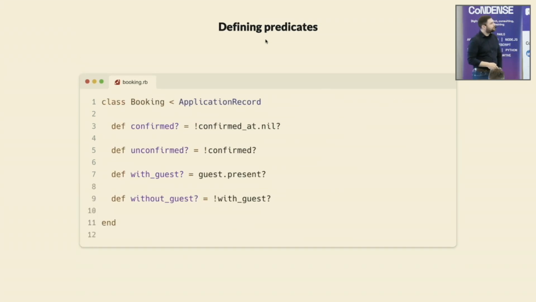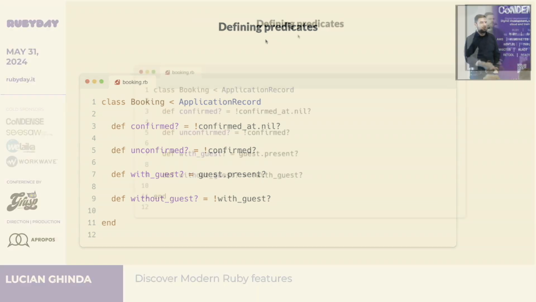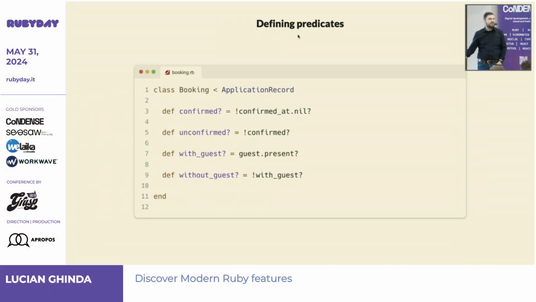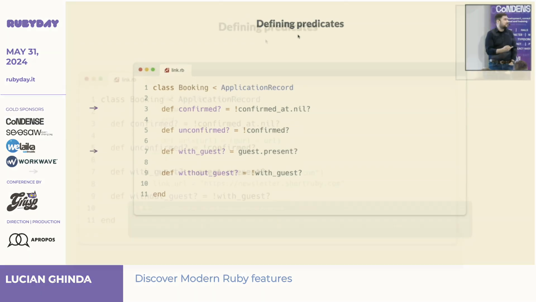Just presenting some code. And you can define predicates, right? You could not need to define them. You can say not confirmed at nil and keep using it in the code, but you can define some nice, simple predicates, because naming is important, right?